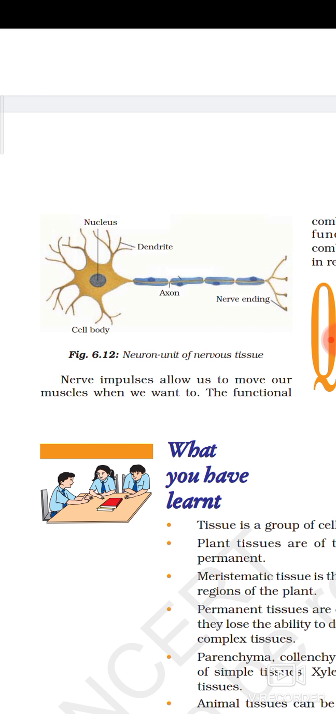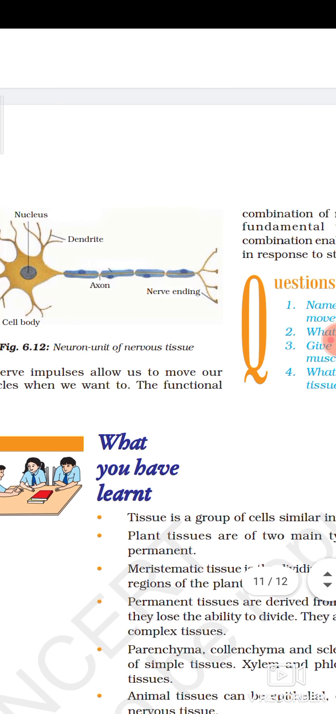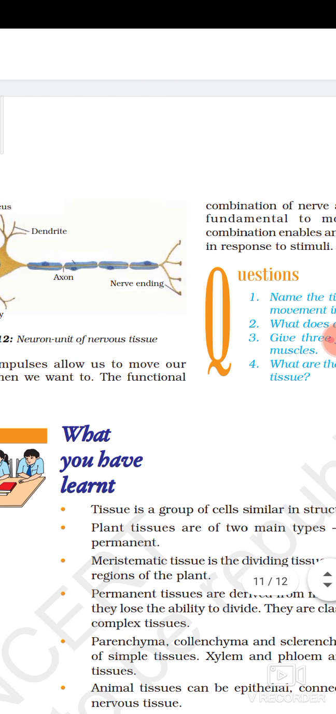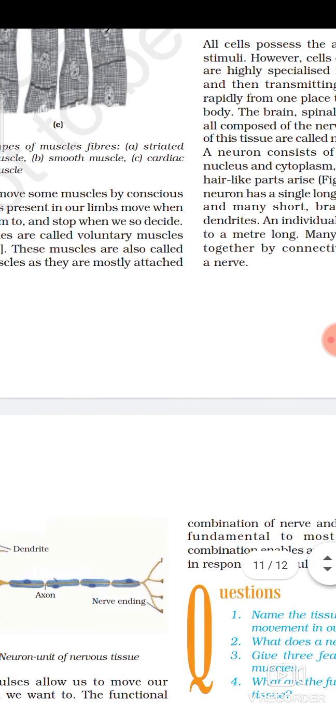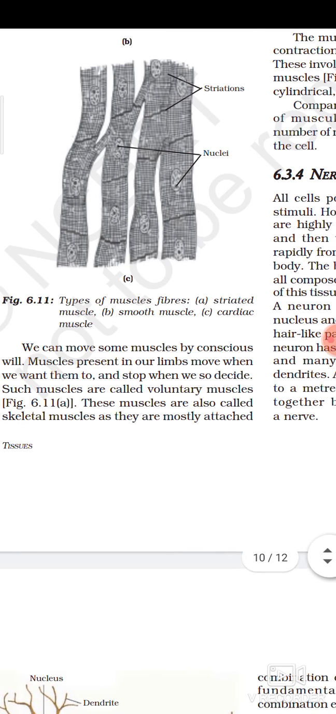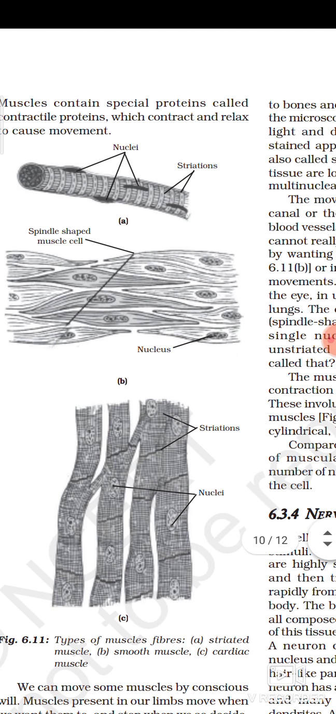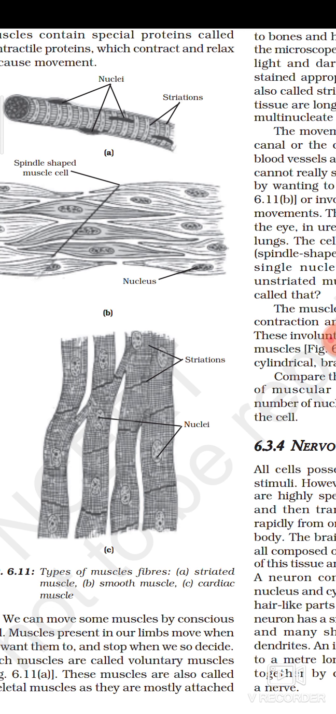So these are the 4 types of animal tissue found in the body of the animal: epithelium tissue, muscular tissue, connective tissue, and nervous tissue.